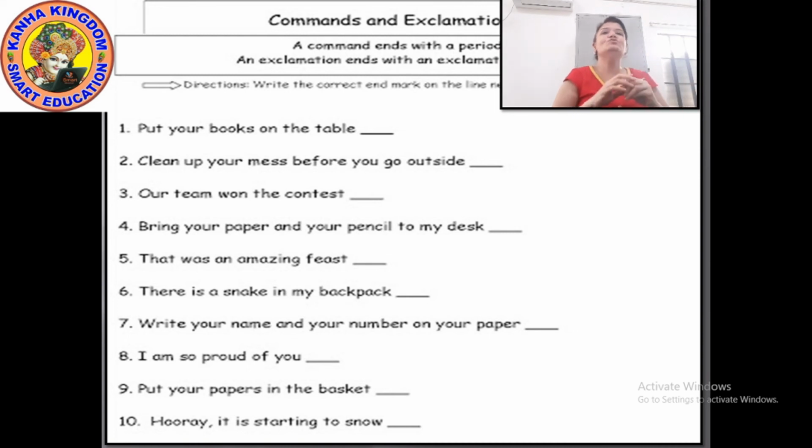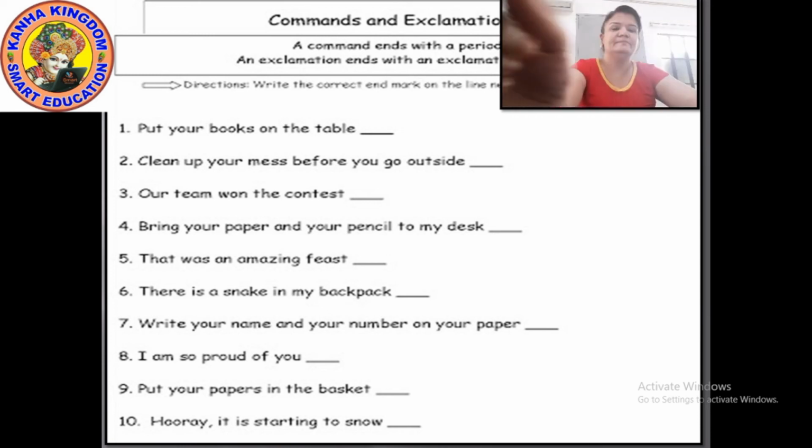Let's move to the first one. Put your books on the table. Take out your books from the bag. Which sentence is this? It is one type of command. So it will end with a full stop.